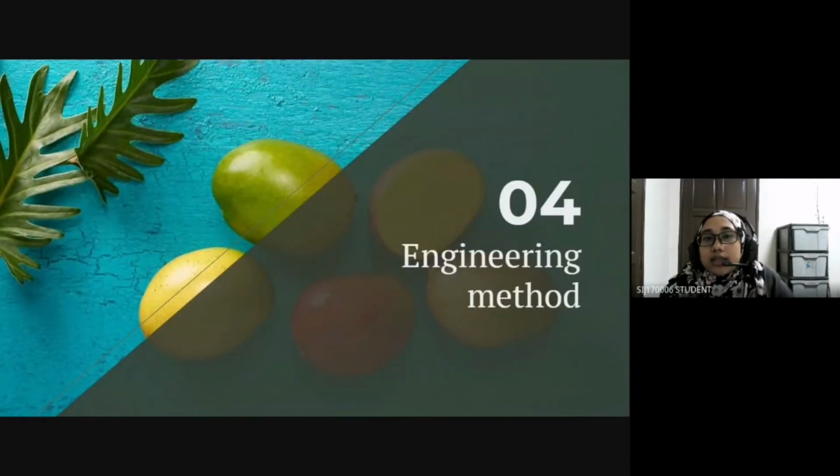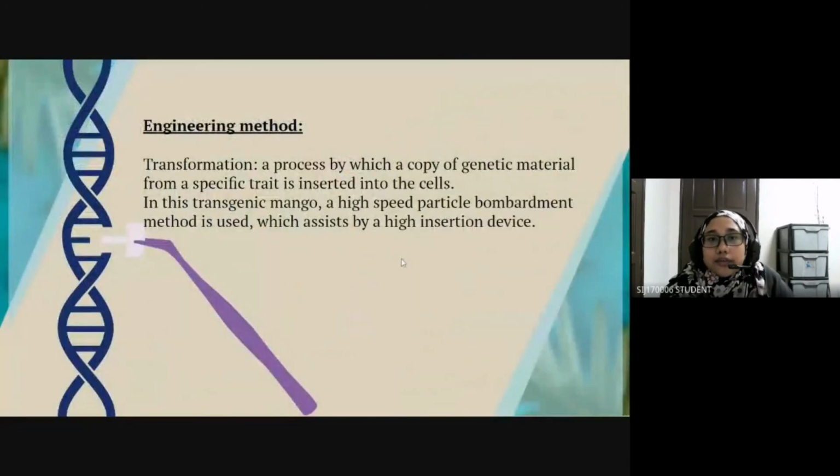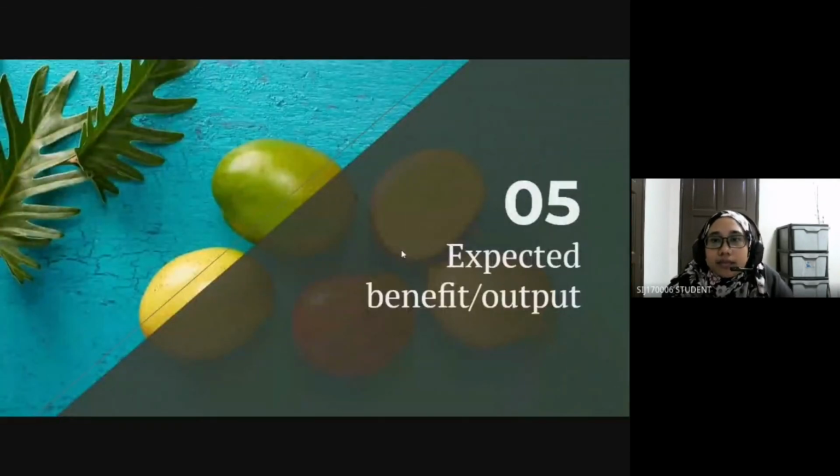Next is the engineering method. For this transgenic mango, I chose transformation. Transformation is a process by which a copy of genetic material from a specific trait is inserted into the cells. So in this particular transgenic crop, a high-speed particle bombardment method is used, which is assisted by a high insertion device.